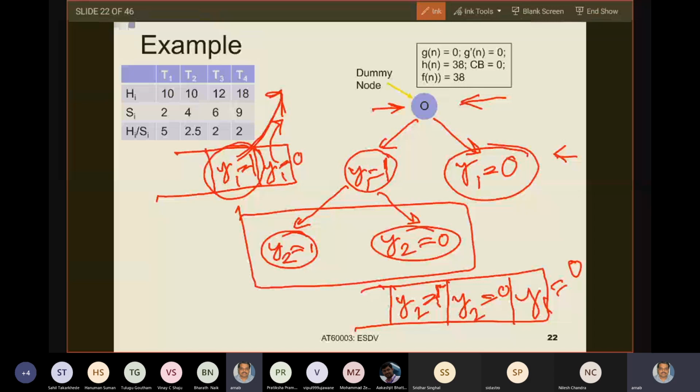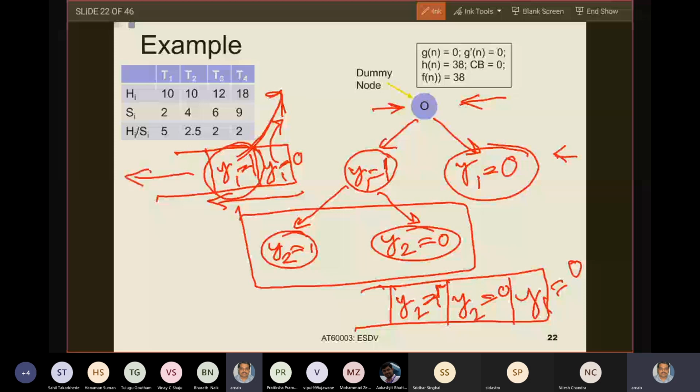Now, because I am using a LIFO stack and I have extracted the dummy node, who will be getting inside the stack after this extraction? Y1 equals to 0 and y1 equals to 1. Let us say I have put it in this order: y1 equals to 0 on the right and y1 equals to 1 on the left. So what is a stack? Last in, first out. If the stack is open on the left side, then y1 equals to 1 is on the top of the stack.